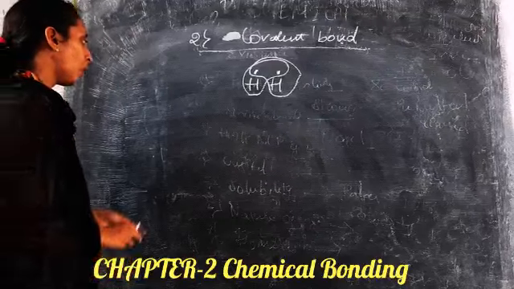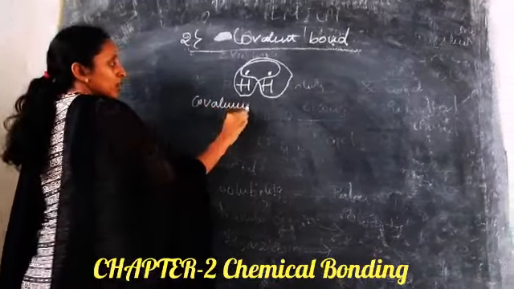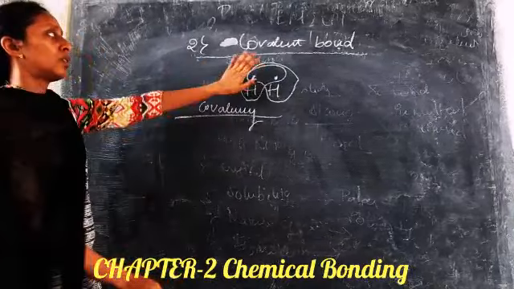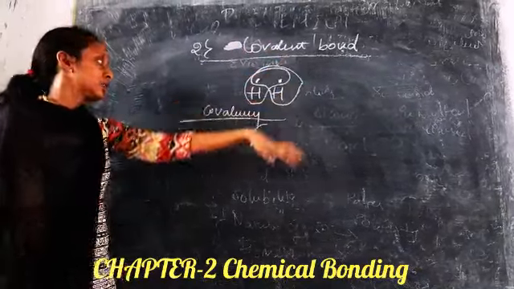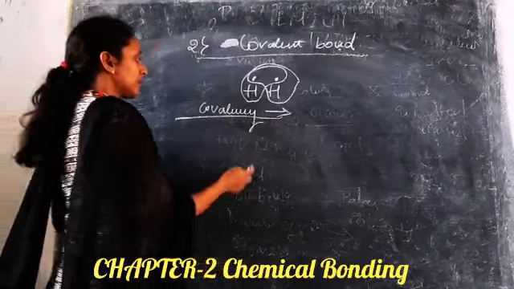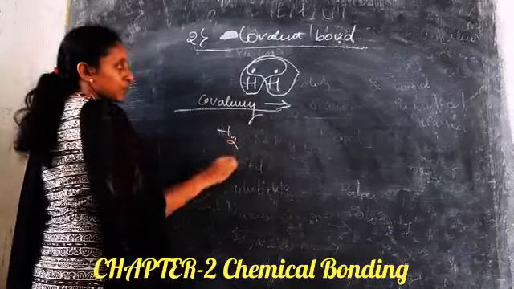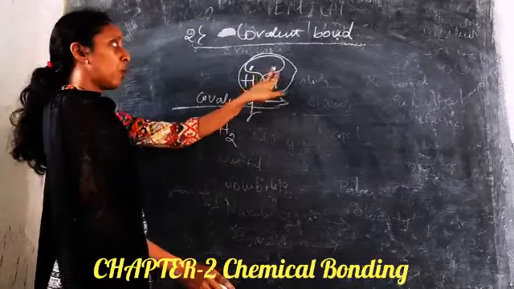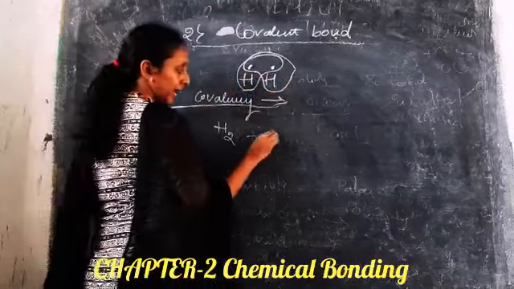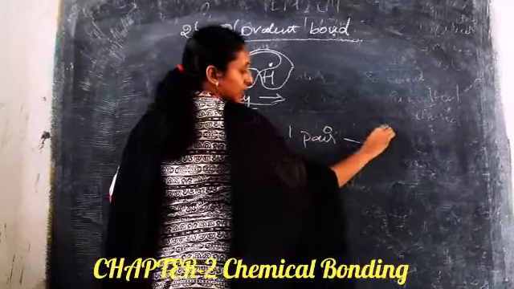Now what is covalency? There is a term called covalency. The number of electrons shared to form a covalent bond is called covalency. For example, if hydrogen takes up 1 pair for the sharing, then the covalency will be 1.